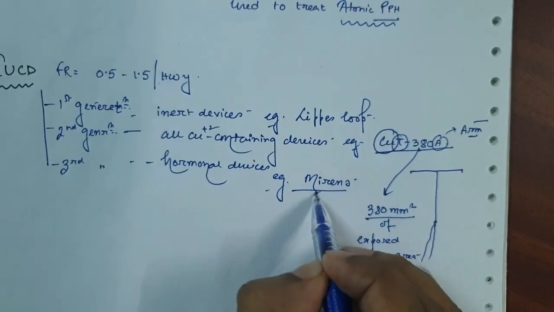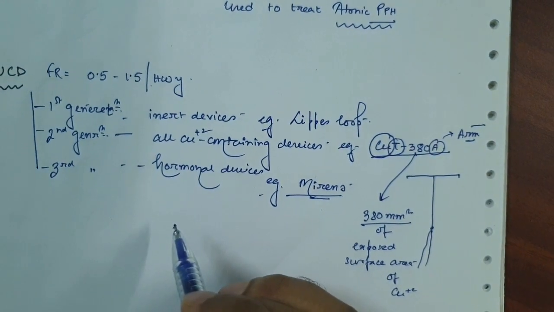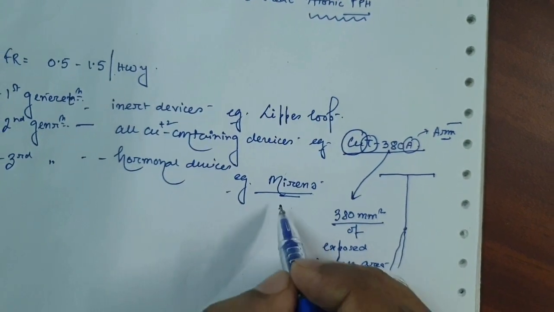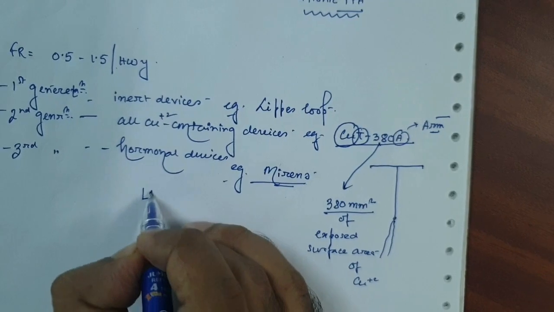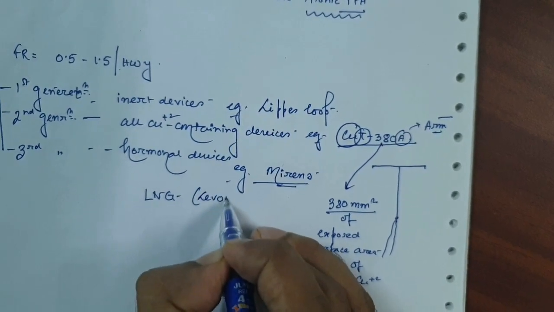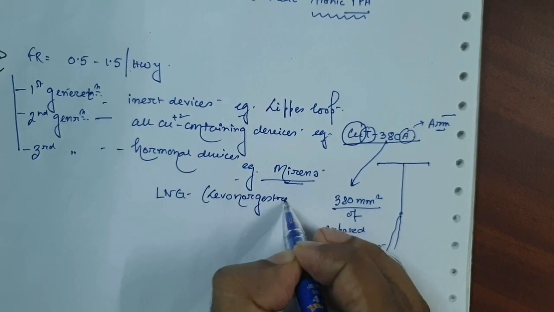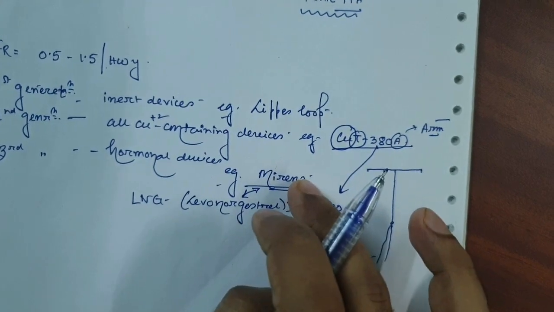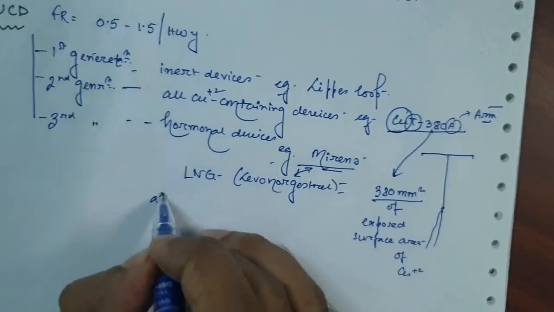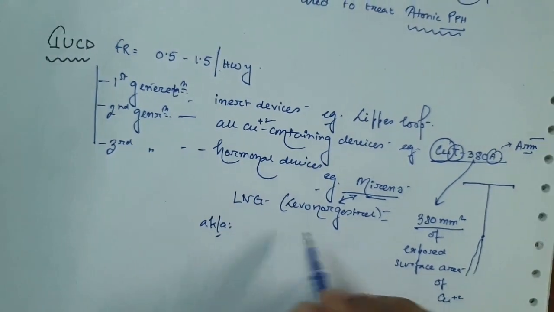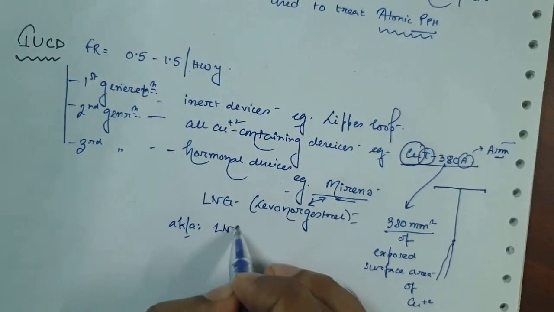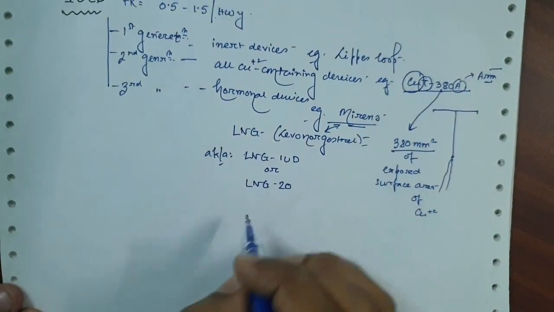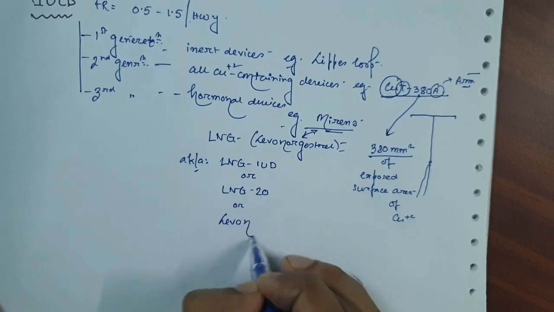Next are the hormonal devices. Here we use different types of hormones in this T-shaped IUCD. The most important method is levonorgestrel containing IUCDs. This is also known as Mirena, but many books have written the LNG IUCD as LNG IUD or LNG 20 or Levonova.